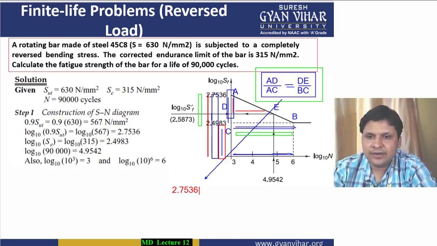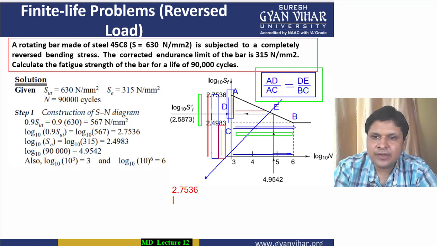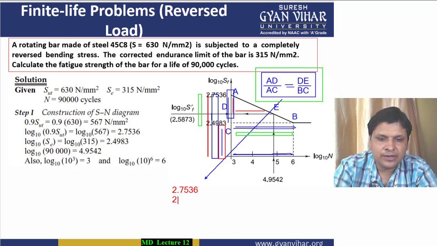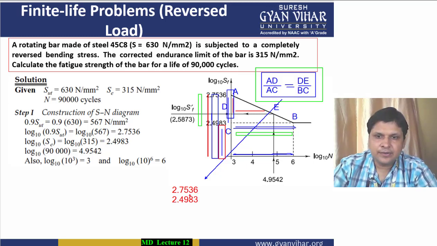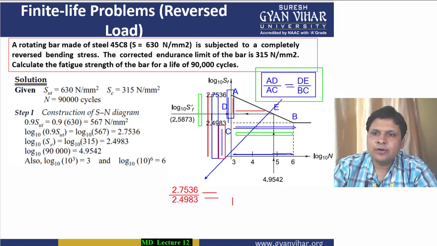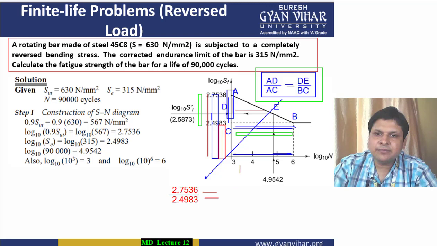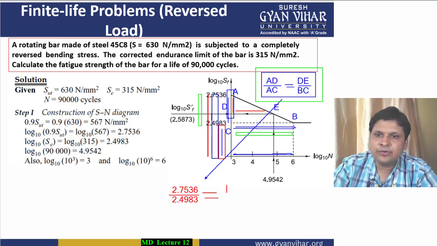2.7536 divided by what is AC? AC is here 2.4983. All right, this will be equal to how much? It will be equal to DE. DE is how much? As I have already told you, for DE this point E value is not known to us. So corresponding to the vertical line of this point E, this is the unknown which we have to calculate. So let it be log n. Let n be the number of cycles. Now n has been given to you.